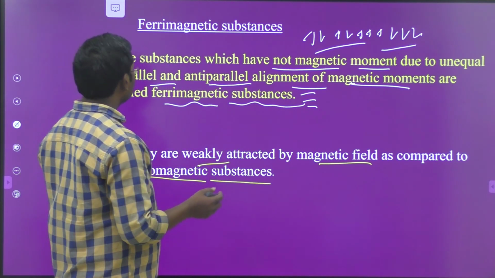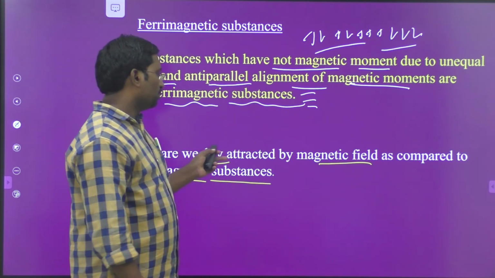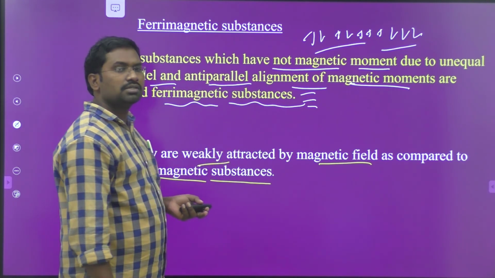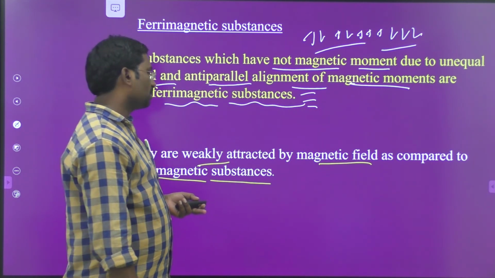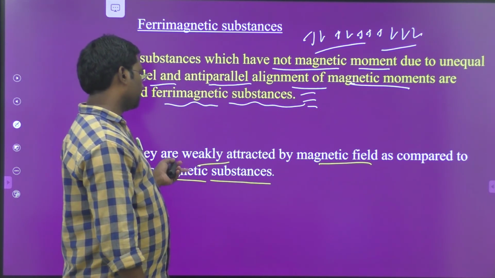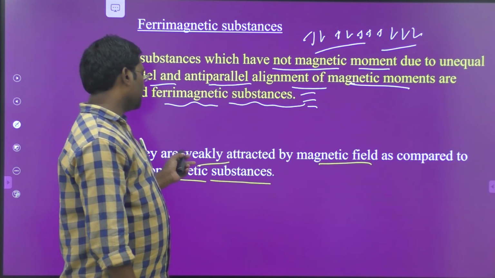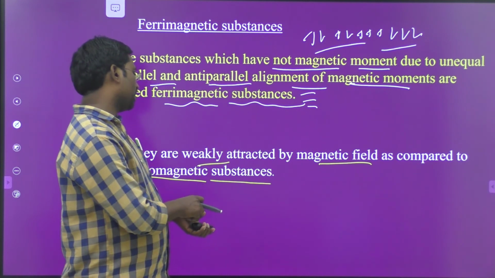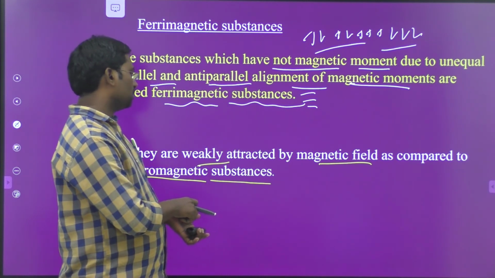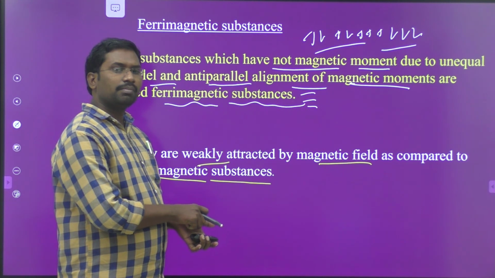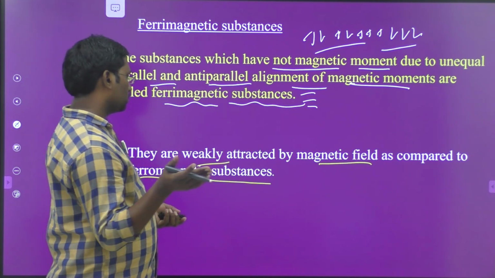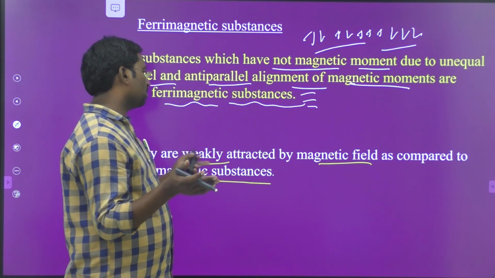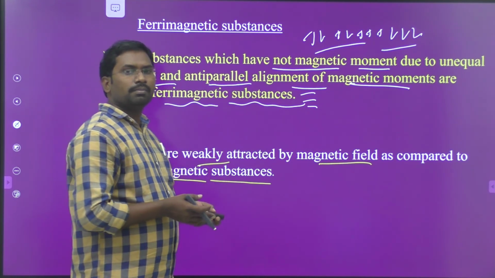Ferromagnetic substances are strongly attracted by magnetic field, but compared with that strong attraction, these ferrimagnetic substances are weakly attracted.